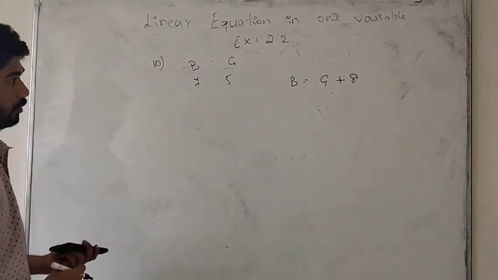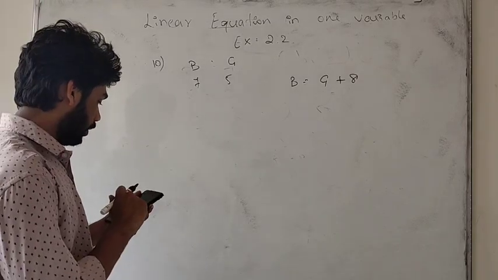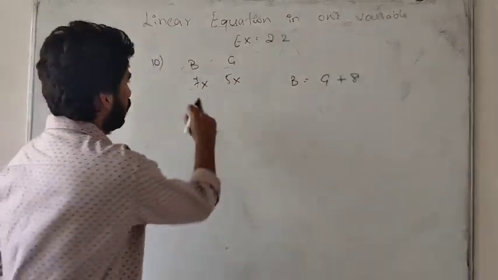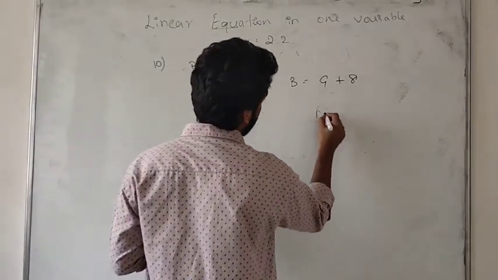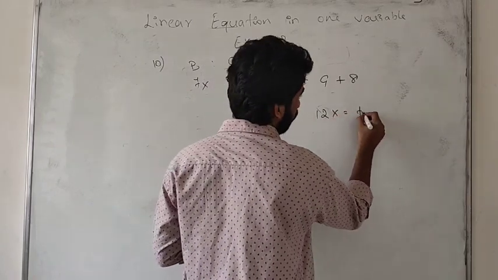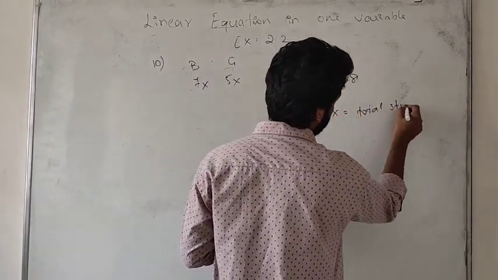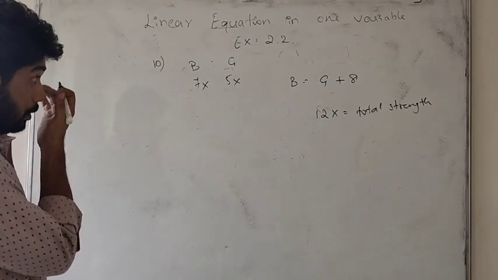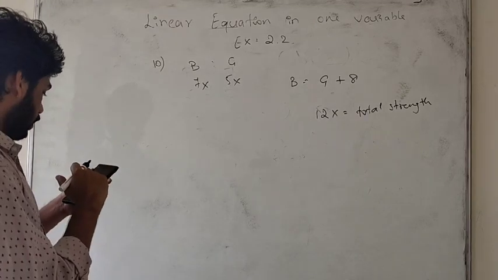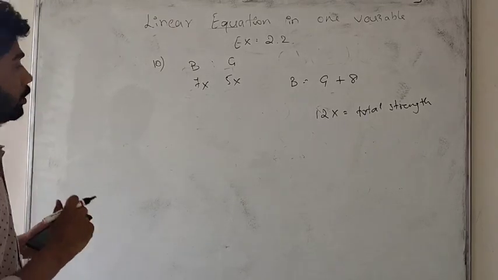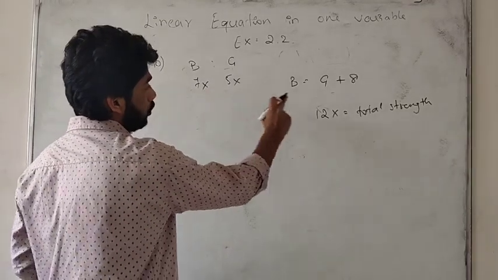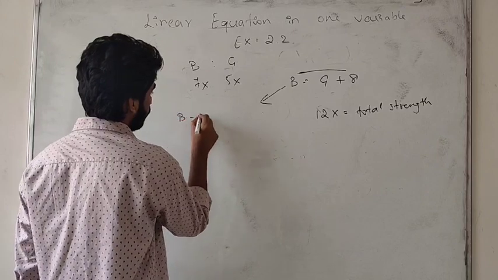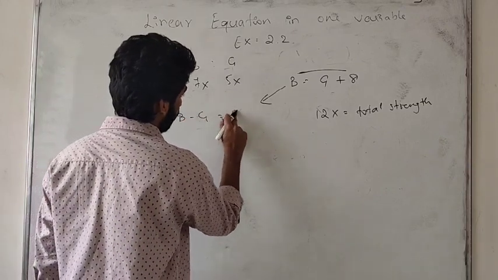Now we don't know the total strength. So 7x plus 5x is 12x, and 12x is nothing but the total strength. For the next step, from the second condition we get boys minus girls is equal to 8.